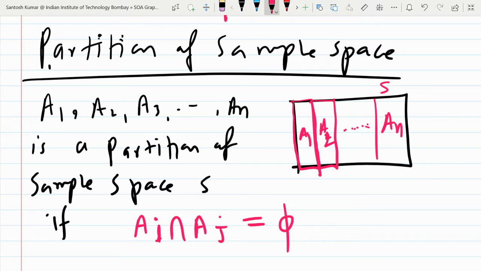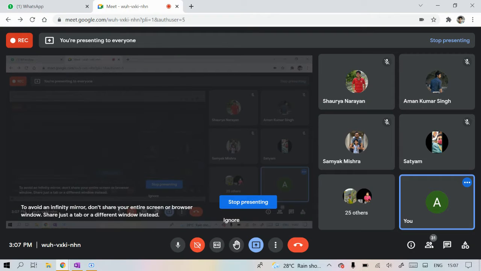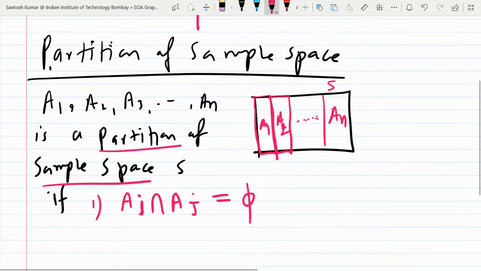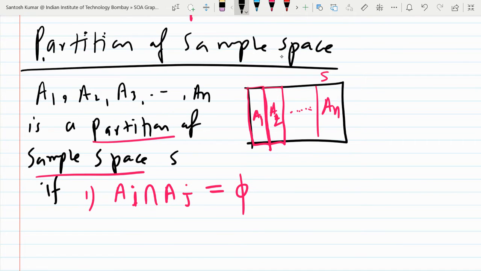So I'm discussing partition of sample space. I said A1, A2, A3, and An. These are actually events, or you can say subsets of the sample space. So we'll call it a partition of sample space if the first condition is Ai intersection Aj will be the empty set for all i different from j. So i and j you can select any number from 1 to n.